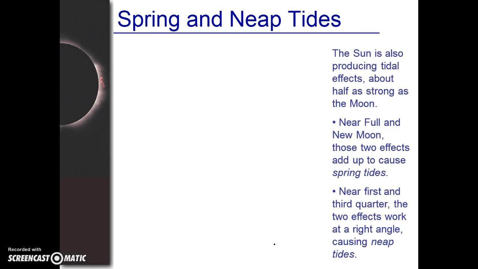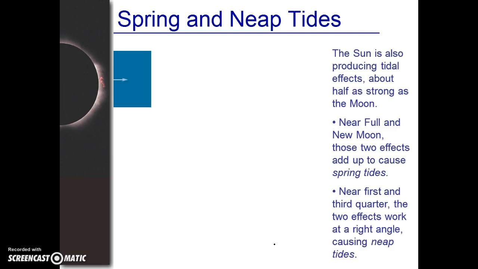All right, the sun can help create these. So if the sun and the moon can get together, they can have a pretty crazy force here, because the sun produces a tidal effect that's about half as strong as the moon's. It's bigger than the moon, but it's further away, so we don't feel it as much.